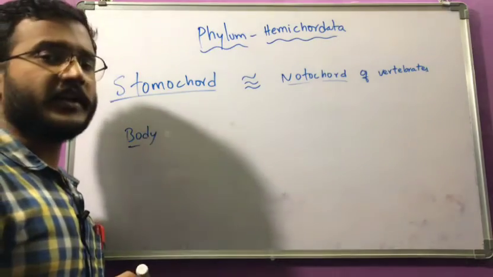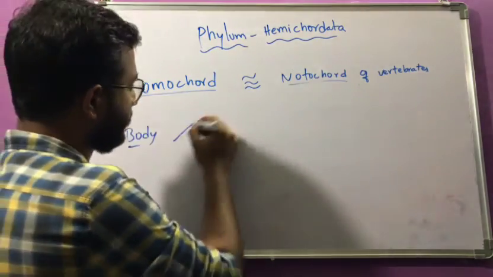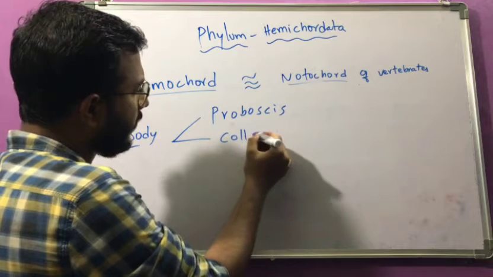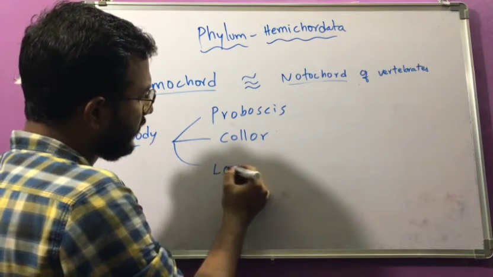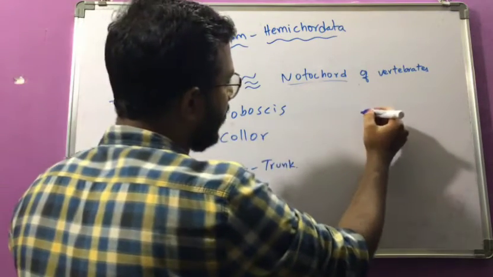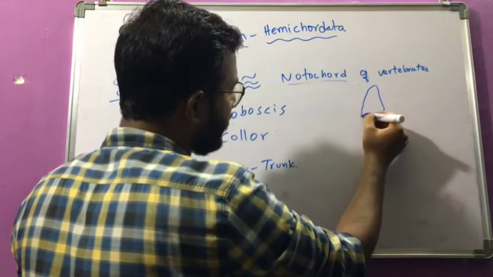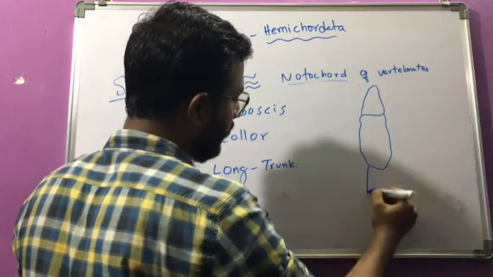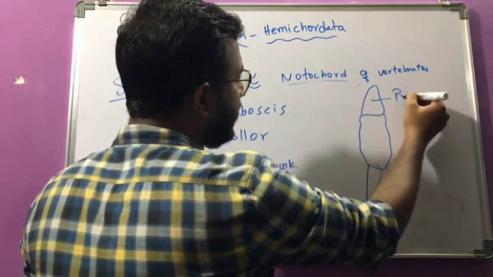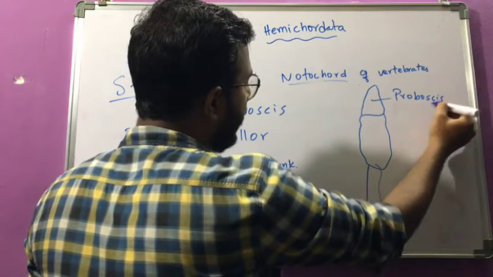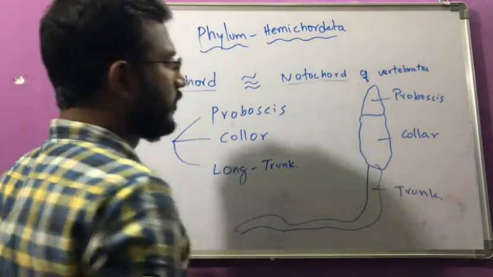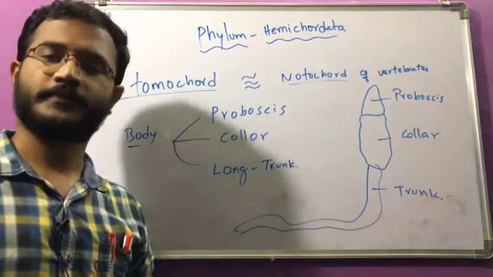Now the body organization. The body is unsegmented, but it is broadly divided into three regions. The first is the proboscis, the second is the collar, and the third is the long structure, the trunk. The organism is a worm-like structure. This is the proboscis, the head region, this is the collar region, and this is the trunk region. The body has a worm-like appearance.